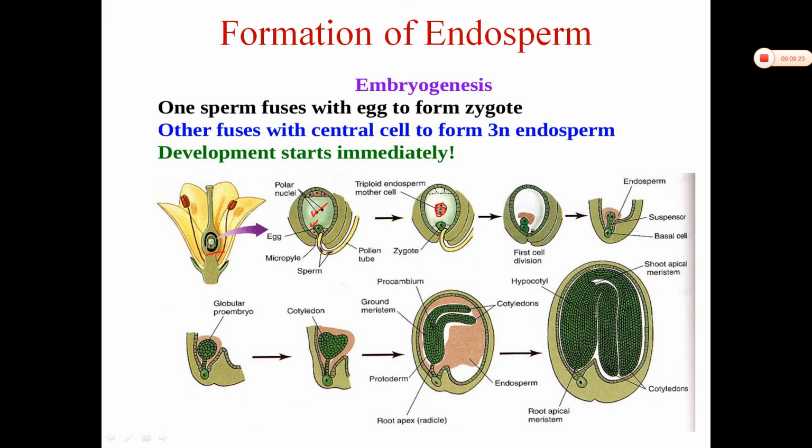In this tissue you can see, this green color is the embryo and this brown color tissue is the endosperm. The embryo is surrounded by the endosperm. Endosperm is the nutritive tissue which will give nutrition to the developing embryo. As the embryo grows and grows, the endosperm tissue provides nutrition to it. In all the diagrams you can see endosperm. This endosperm is produced by three methods: nuclear type, cellular type and halobial type.